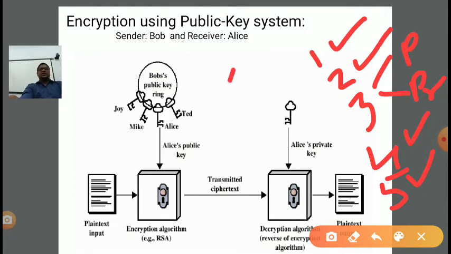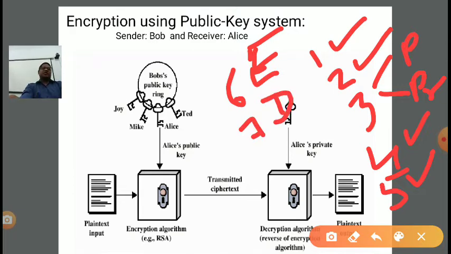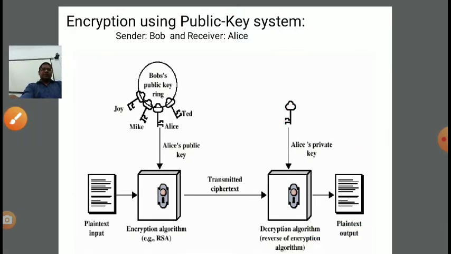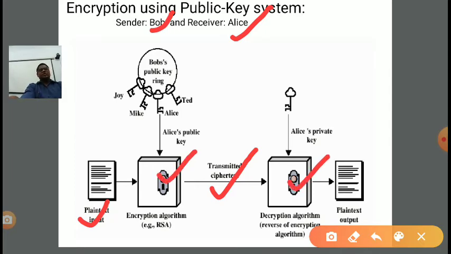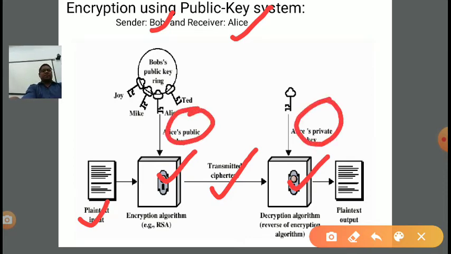And at the sender end, one is the encryption algorithm. The sender end algorithm is called the encryption algorithm, and at the receiver end, the algorithm is called the decryption algorithm. That's all. So 7 ingredients are mainly there. First is the sender, and here the sender name is Bob. Second is Alice. Third is plain text. Fourth, after converting the plain text using the encryption algorithm, the transmitted ciphertext. Fifth is the encryption algorithm. Sixth is the decryption algorithm. Seventh is public key and private key, right?